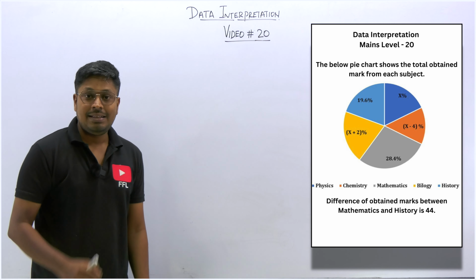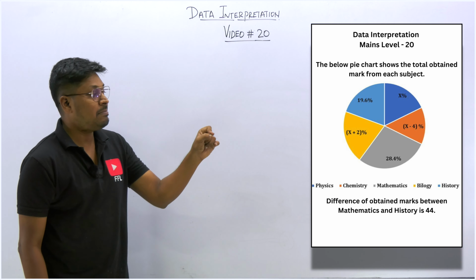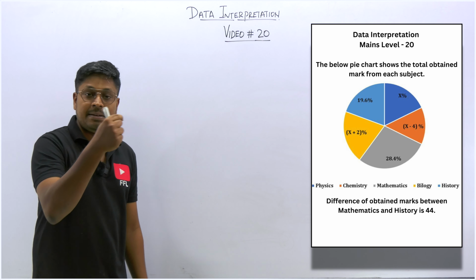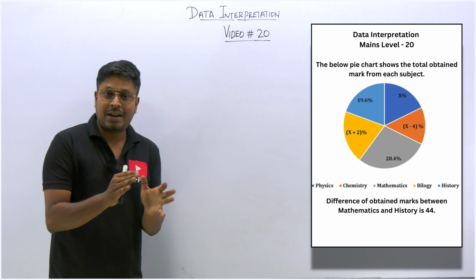So what they are saying is, the difference between the marks that he scored in the subjects history and mathematics is 44. For history and mathematics, both subject percentages have been directly given. So before finding it, you